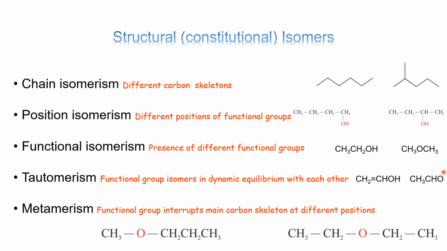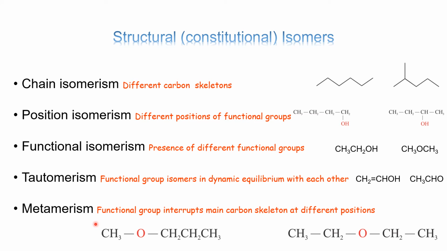But in case of keto form, here it is an aldehyde, there can be ketone also, but hydrogen has moved to now carbon. So there is a double bond between carbon and oxygen, instead of in the enol form, it is between carbon atoms. But they are in equilibrium and they can be readily interconverted to each other just by migration of hydrogen.